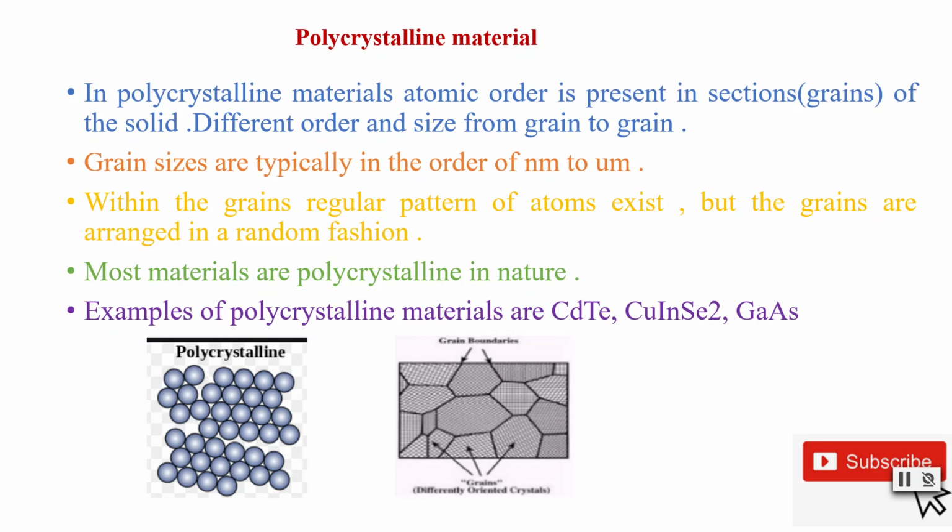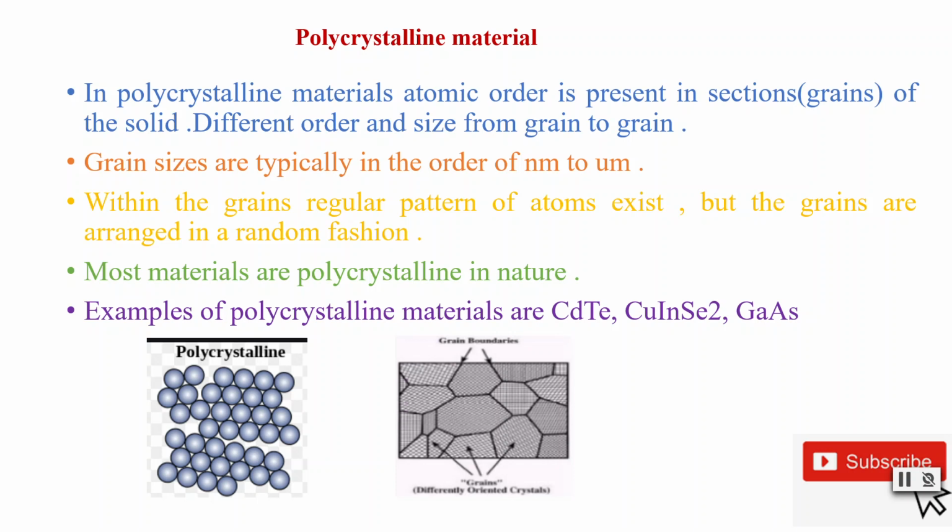So grain sizes are typically in the order of nanometer to micrometer, and within the grains a regular pattern of atoms exists, but the grains are arranged in a random fashion. The small cubes I mentioned, of size nanometer or 1 micrometer, have atomic periodicity within them, but they are arranged in a random fashion.